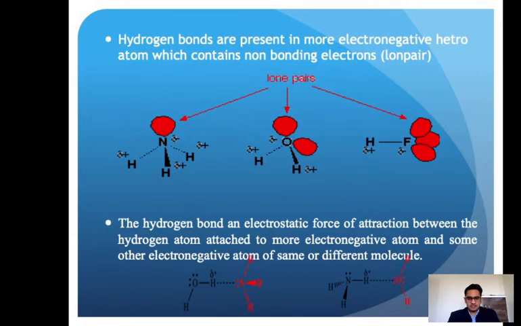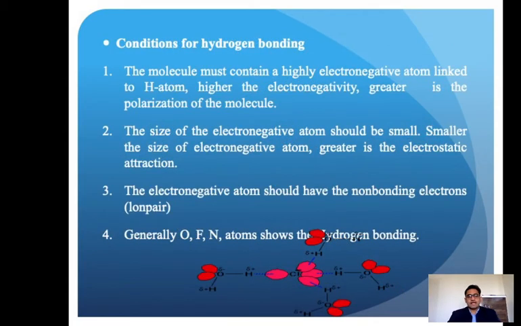Here one more example is given: water and an amine. This is the water, this hydrogen is attached to the oxygen. Due to this del positive, and this nitrogen having an extra lone pair, they can make an extra bond, and that bond is a hydrogen bond. Here the nitrogen's hydrogen and the oxygen's lone pair may also form a bond, and that bond is the hydrogen bond. So the condition for the hydrogen bond: the molecule must contain a highly electronegative atom linked with the hydrogen atom.